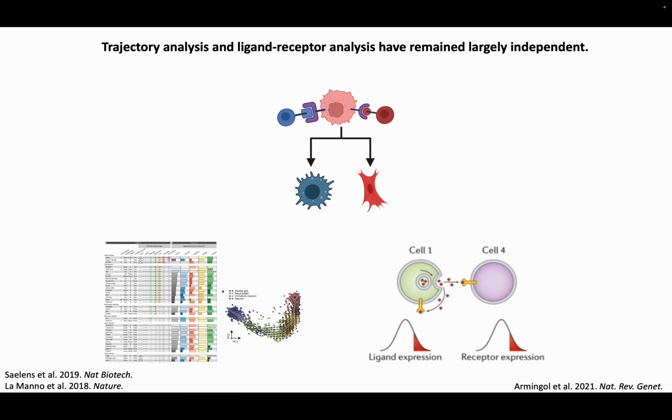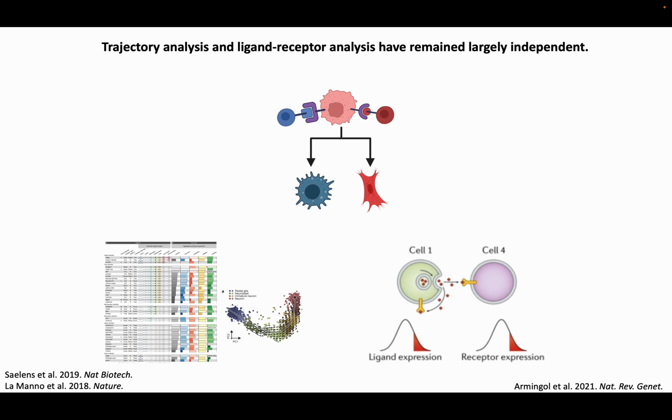In parallel to all of this is the development of a completely separate set of tools called ligand receptor analysis, which has been largely developed independently of trajectories. This approach has made it possible to decipher cell-cell communication that may also regulate cell fate transitions.